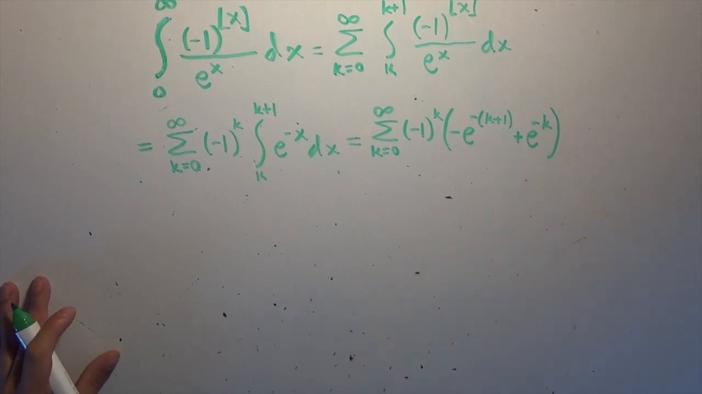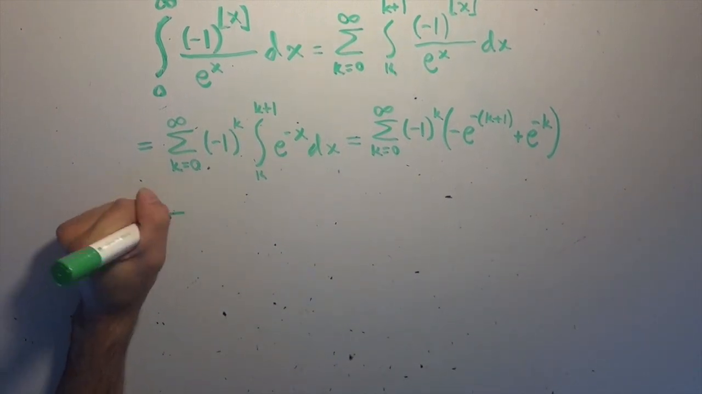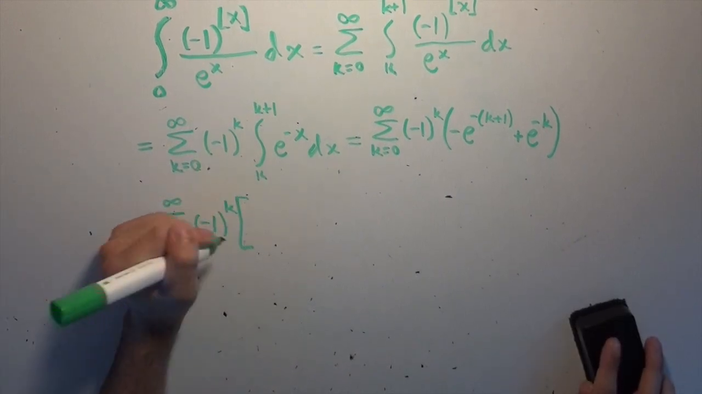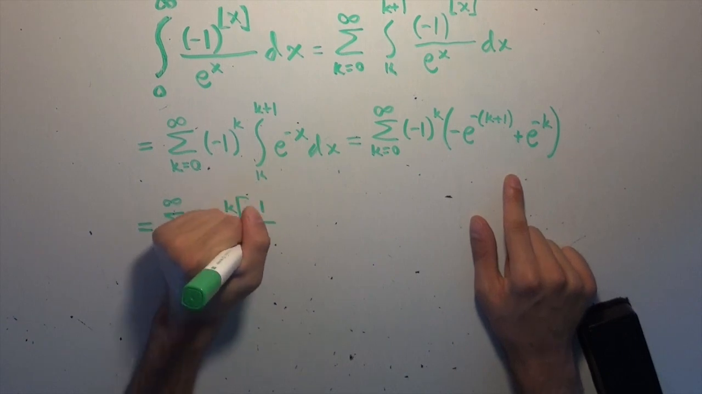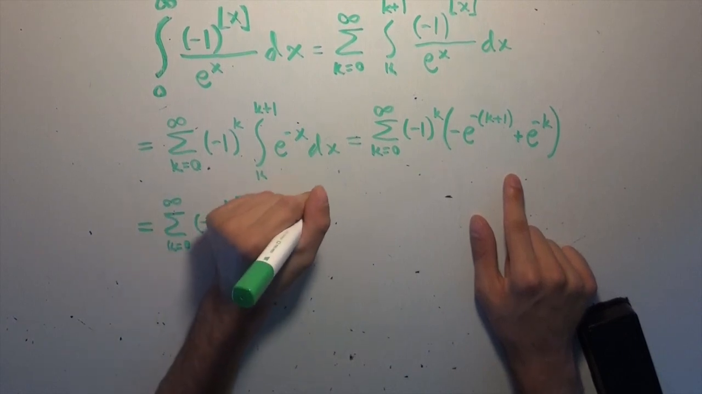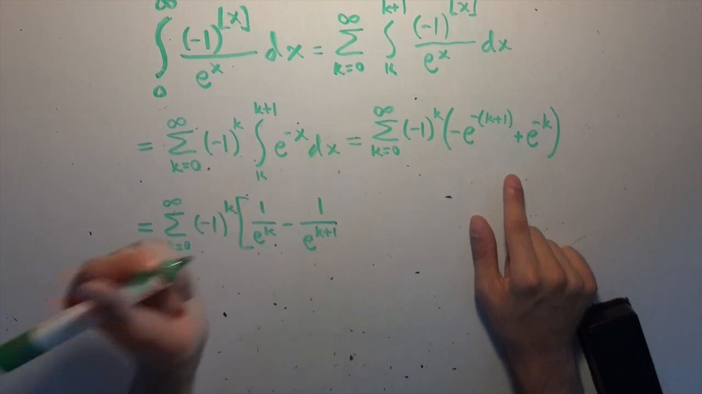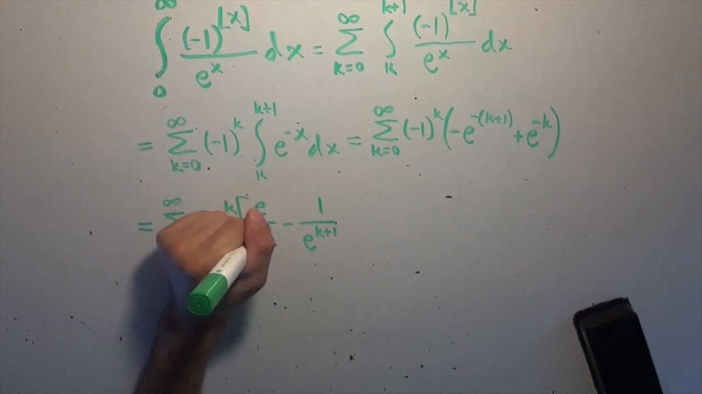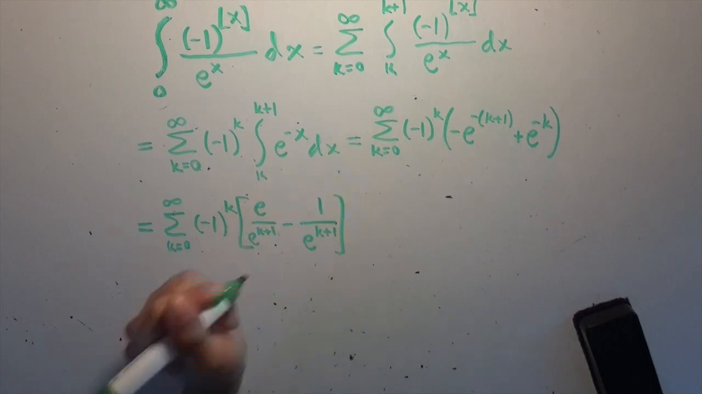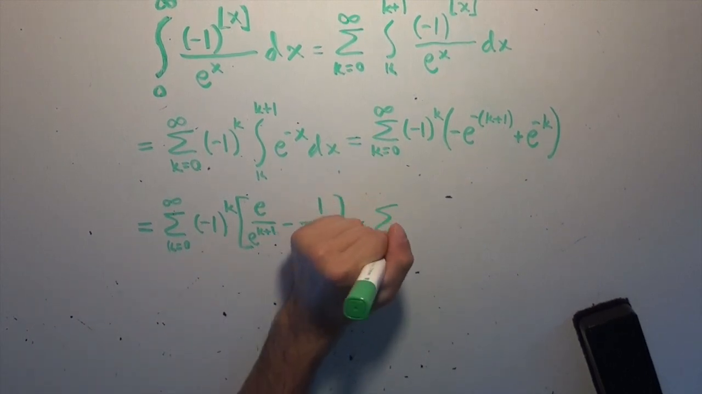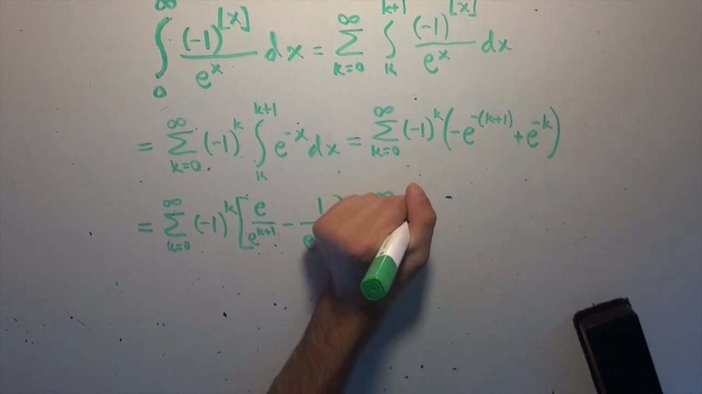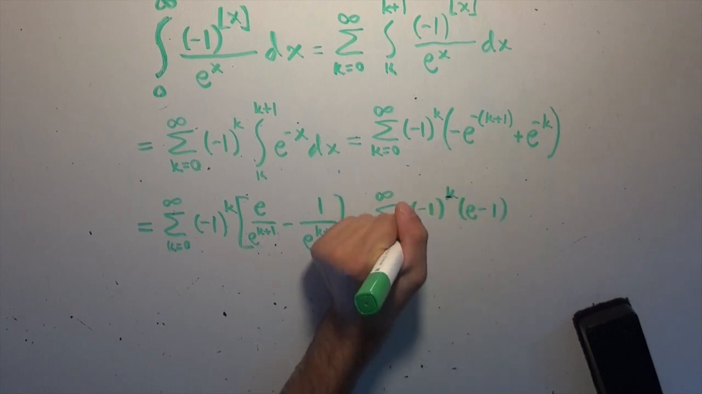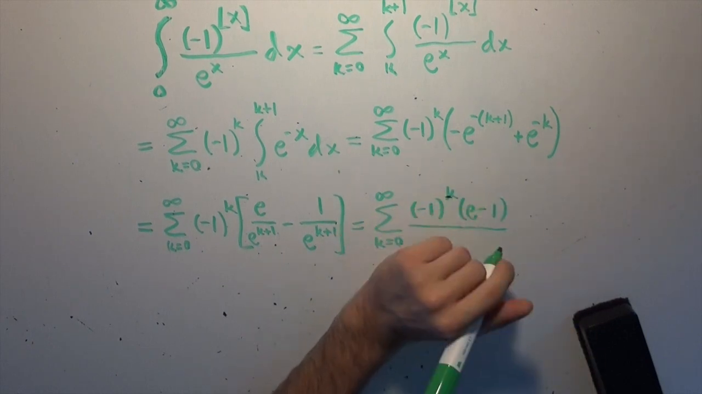What I'm going to do is just rewrite these as fractions instead of with negative exponents. So we have the sum from k equals 0 to infinity, negative 1 to the k, times the quantity 1 over e to the k minus 1 over e to the k plus 1. And of course what I'm going to do is multiply this by e in the numerator, and then have e to the k plus 1 in the denominator. And now what I have is the sum from k equals 0 to infinity of negative 1 to the power of k times the quantity e minus 1 all over e to the k plus 1.